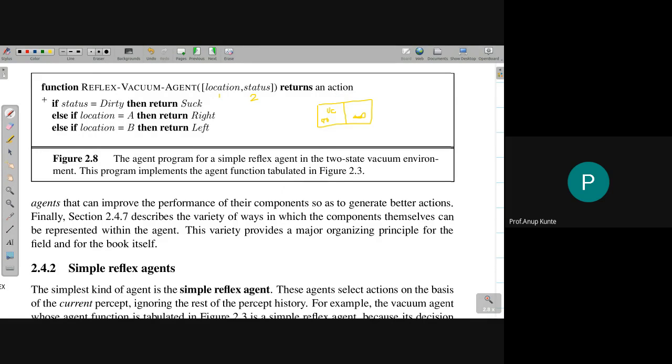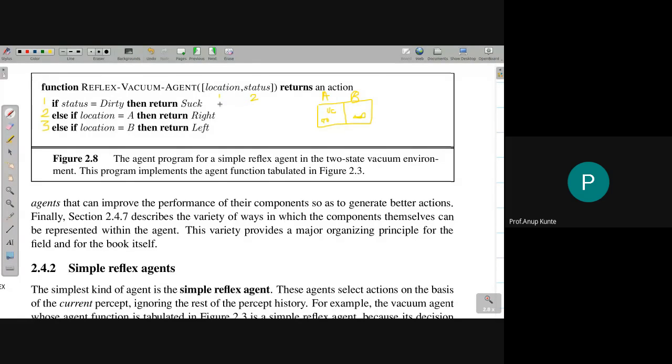Now the program has 3 steps, 1, 2, 3, and it is very easy to understand that this is just an if else ladder. If the status is dirty, then clean it using the suck operation. The action is suck. Else if the location is equal to A, then move right, because the A location is over here. It is the left cell. So move right, and this is the B location. So if the location is B, move left.